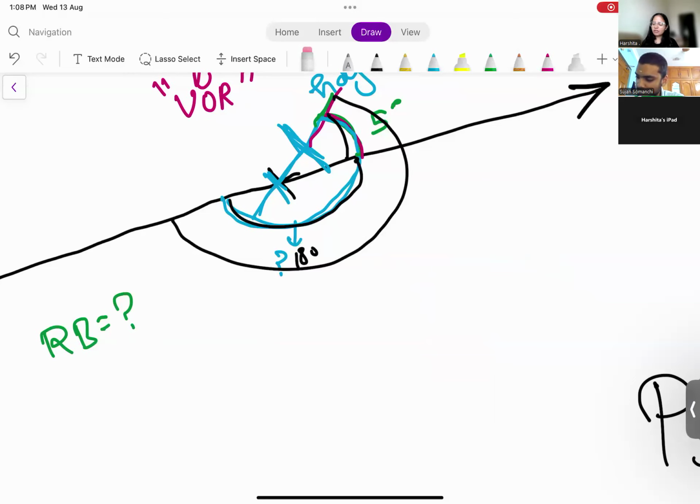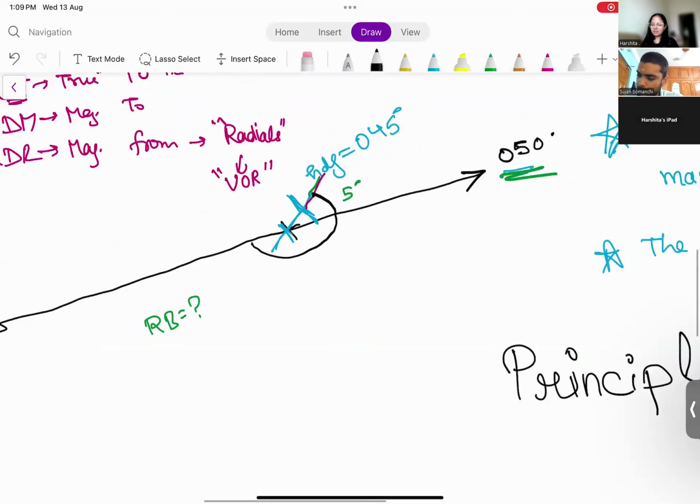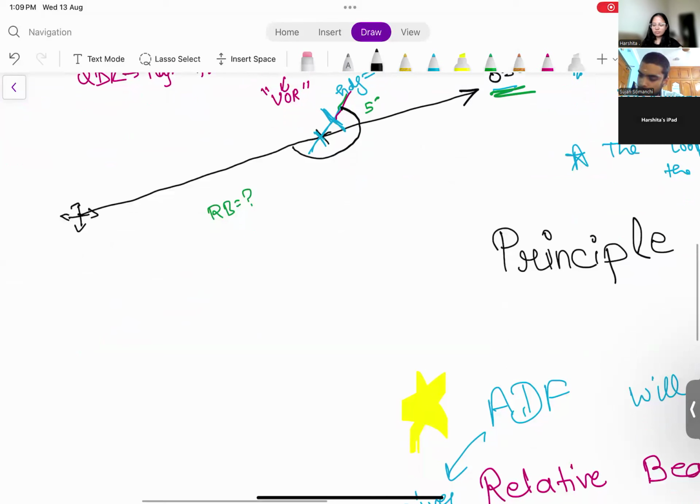So the relative bearing would have been 185 degrees. Correct. Now I'll ask you another example, then we'll move forward. This is the station.